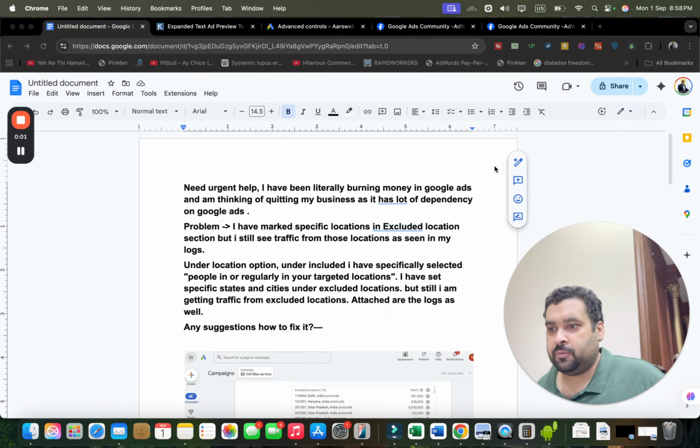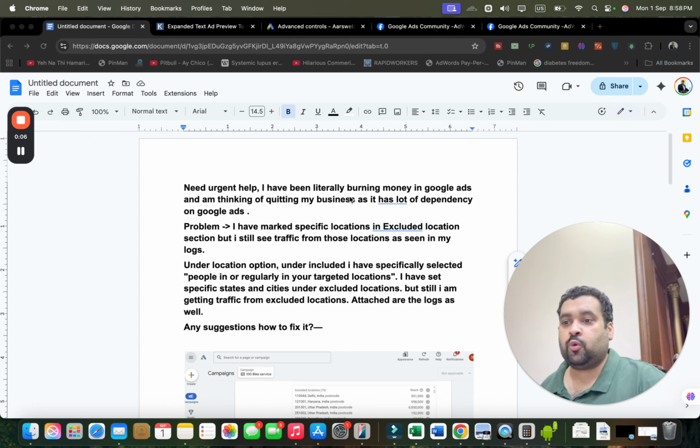Need urgent help. I've been literally burning money on Google Ads. I'm thinking of quitting my business as it has a lot of dependency on Google Ads. Problem: I have marked specific locations in the excluded location section, but I still see traffic from those locations as seen in my logs. Under the location option, under included, I have specifically selected people in or regularly in your targeted location. I have set specific states and cities under excluded location, but still I'm getting traffic from excluded locations. Attached are the logs as well. Any suggestions on how to fix?